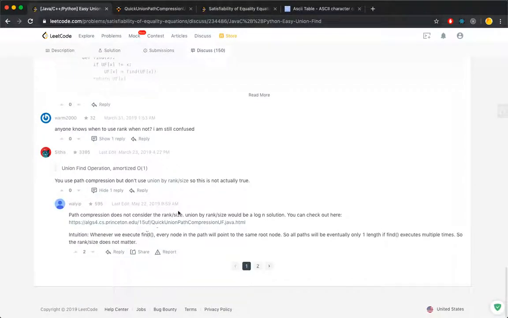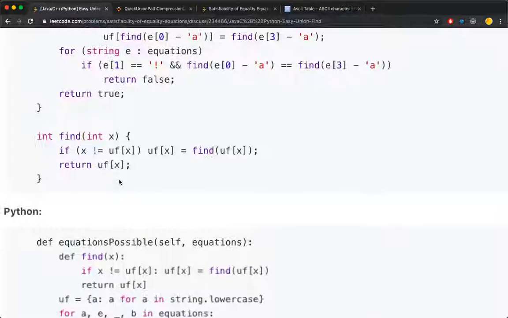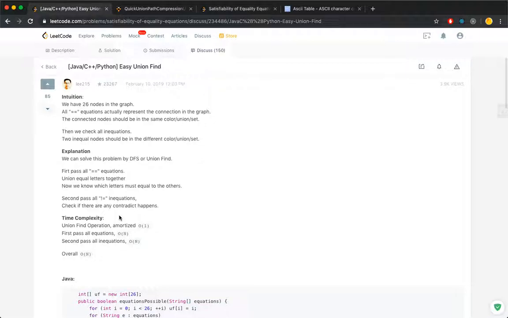Although there's some disagreement over here, personally I believe the find function is amortized constant, because I am always reassigning the value in, well, he called it UF, I call it parents. I'm always reassigning it to the top level parent, right? So the first time it may be costly to find it, but the second time if you find it, it's always O(1). I'll leave a link to another video explaining time complexity for union find. Hopefully you can find that useful as well.